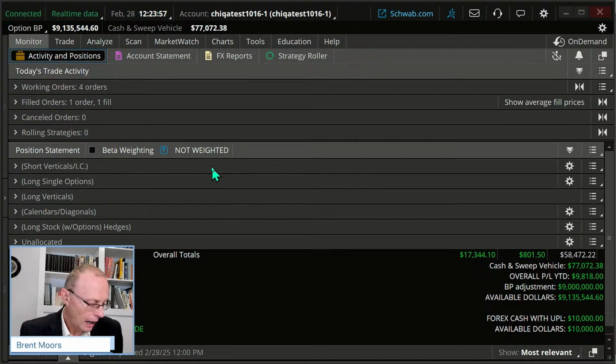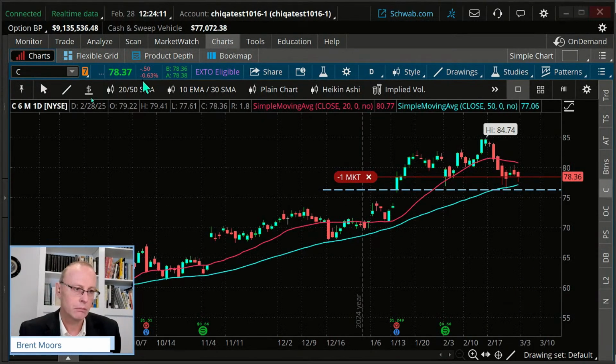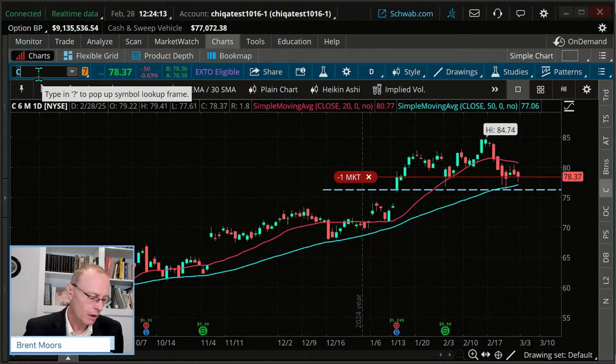Very good. Now, I mentioned earlier that you can do these bearish as well. So let's look bearish here. You can find your bearish trade of choice.